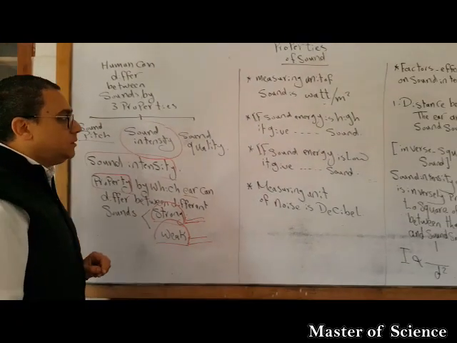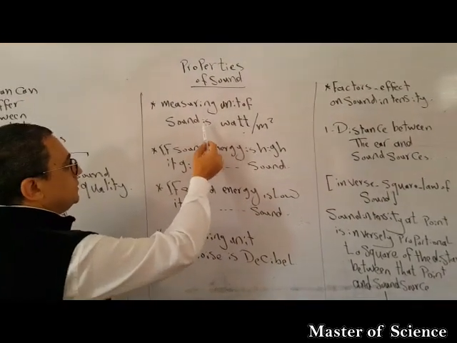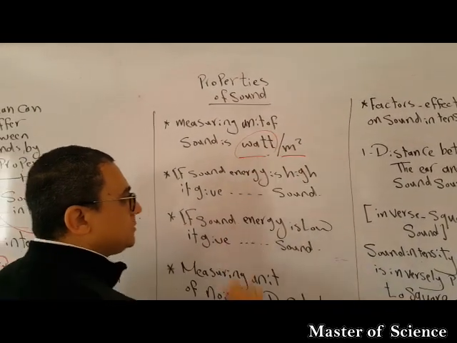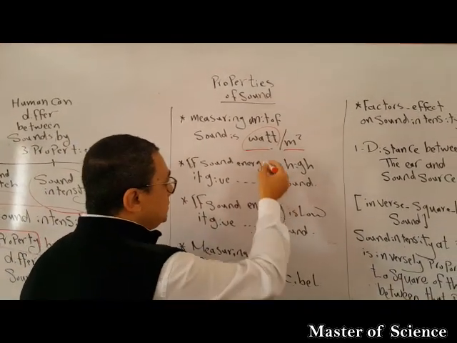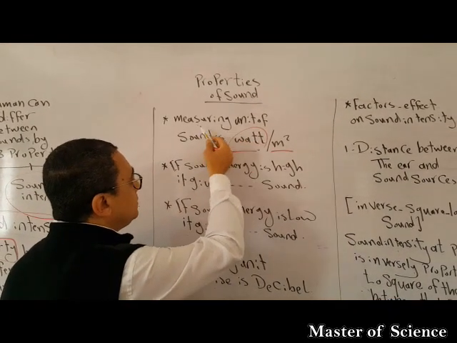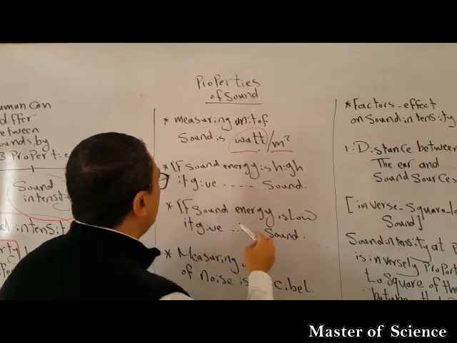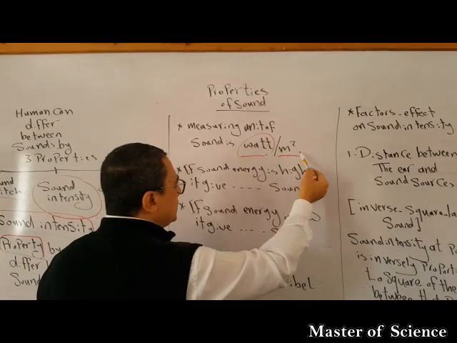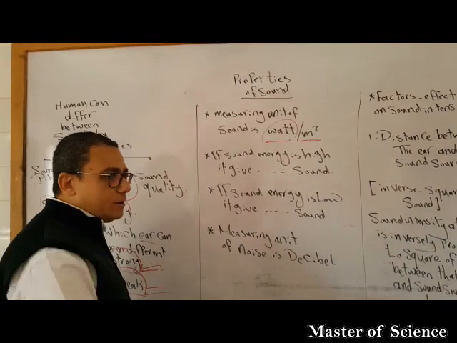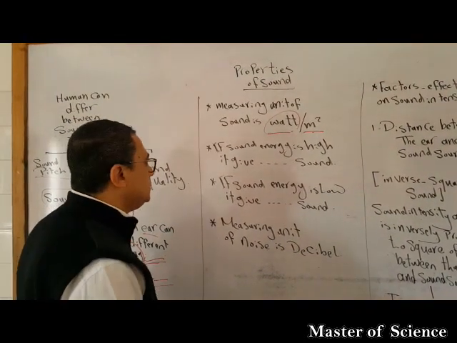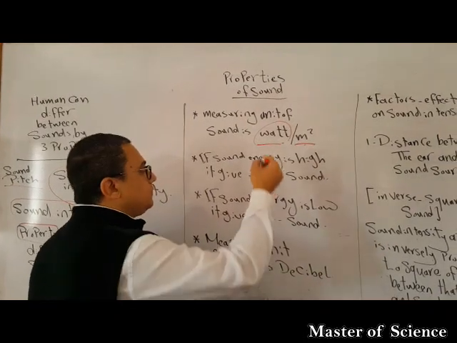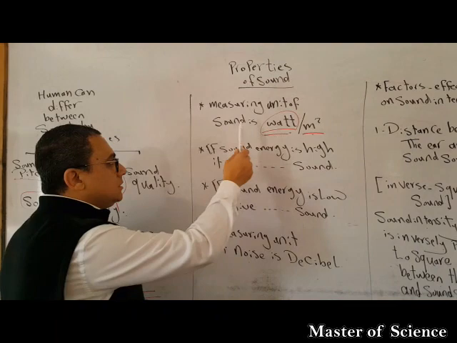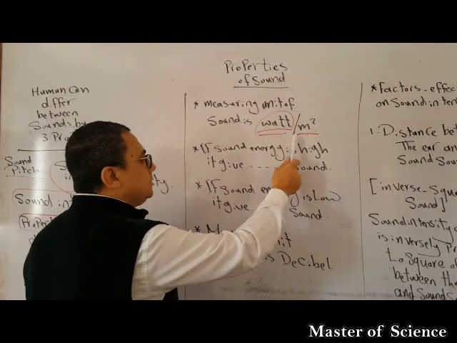First of all, the measuring unit of the sound intensity is watt per meter square. Watt refers to the scientist called Watt, who explained the measuring unit of the sound intensity. If you are going to get any speaker, you can know the quality of the speaker by referring to the watt of the speaker. Again, the measuring unit of the sound intensity is watt per meter square.